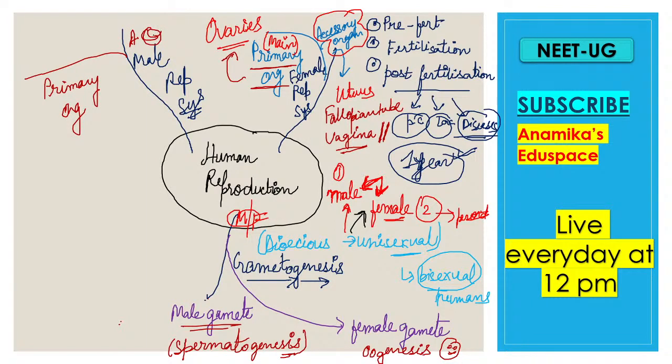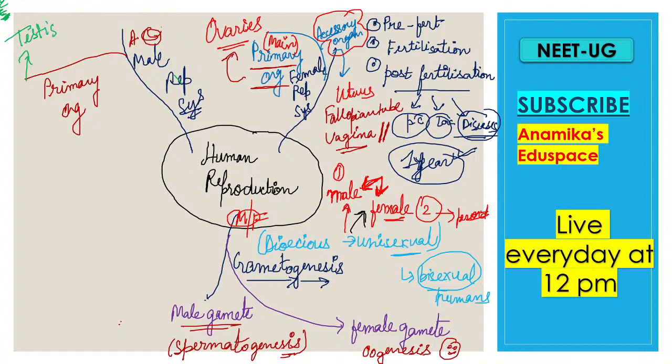What is the primary organ present in the male reproductive system? It is known as the testes.